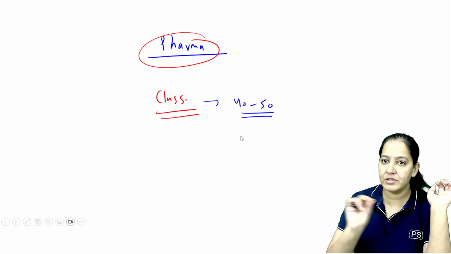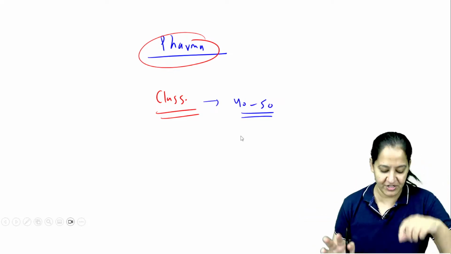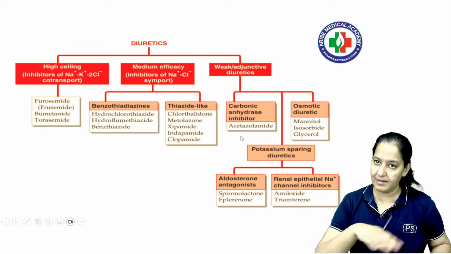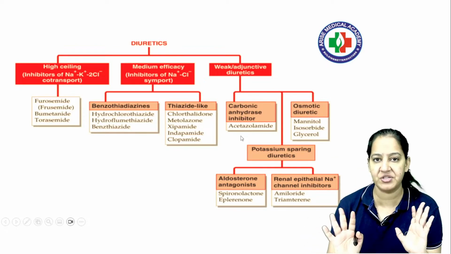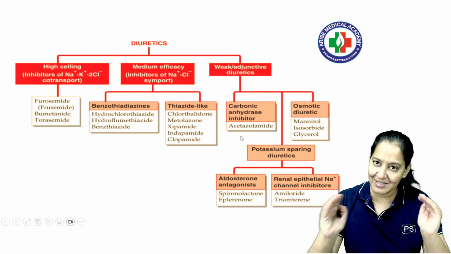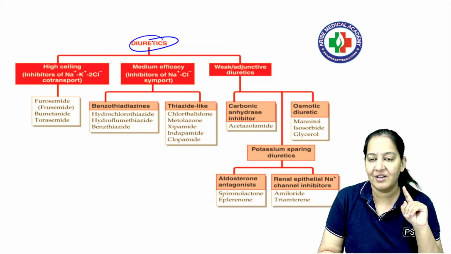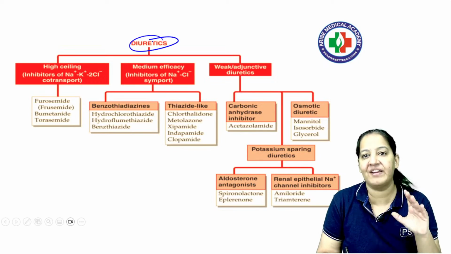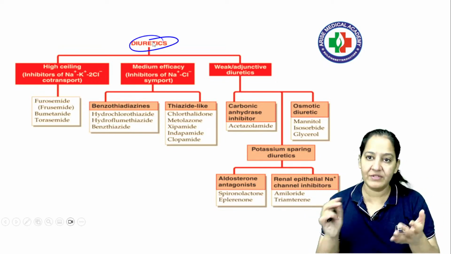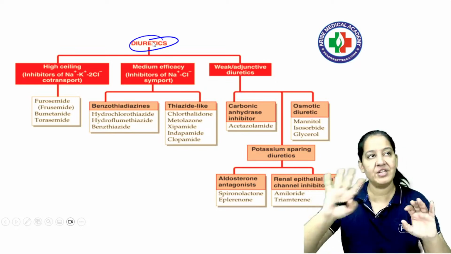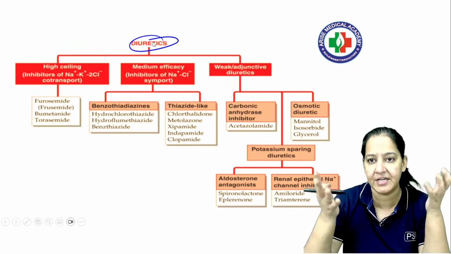I request you to write down all the classifications on one page like this. You should know the classification. Like this, there is a book, and I can also share the PDF. Some 40-50 classifications are important, not all. So this is a classification of diuretics. You should know the classification of heart failure drugs, and so on. Take a printout, write it down on one page and stick it on the wall of the room where you reside.